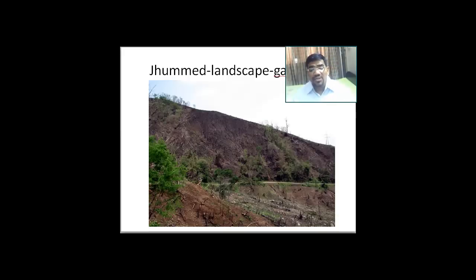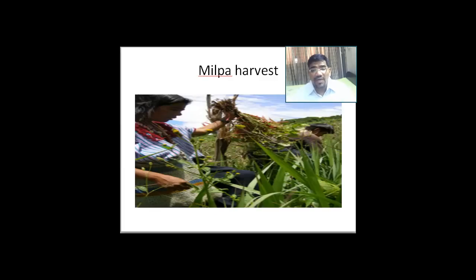Further we see this particular agriculture has various names in accordance with the area where it is being done. It may be jhuming, it may be milpa, it may be deepa, or penda. All these names are given to this agriculture. There are different areas where it is practiced, and in the next slide we see the word milpa. Now milpa is the agriculture that is practiced in Mexico. So this picture is of Mexico, towards Central America. So in Mexico and Central America we have the milpa harvest, which we are seeing here.